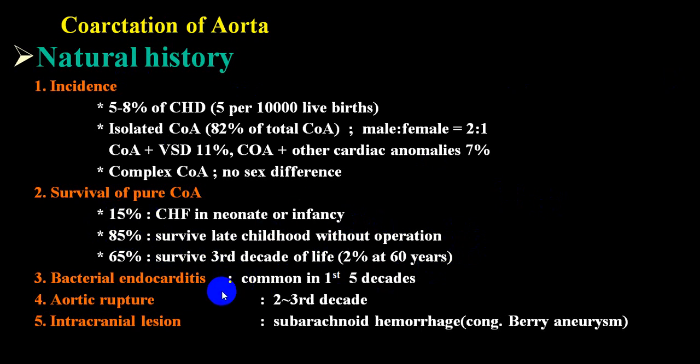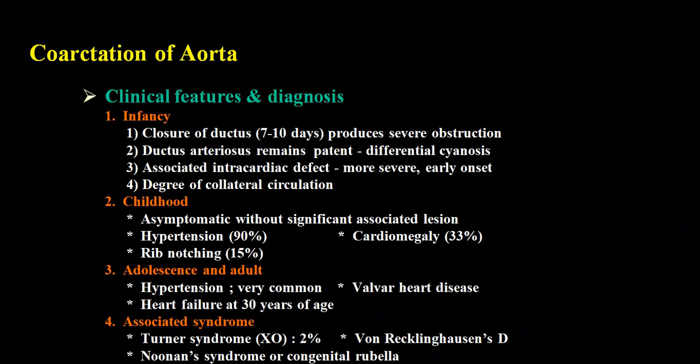Bacterial endocarditis is common. Aortic rupture is common in the second and third decade, which is a dangerous one. Subarachnoid hemorrhage because of a berry aneurysm is also common, where mortality rate will be high. So these are all the different findings you can come across. This is in infancy, this is in childhood, this is in adult, and these are associated symptoms, signs of Turner syndrome. Occasionally you can have von Recklinghausen disease, Noonan syndrome can be there, or you can also have a finding of congenital rubella syndromes, etc.